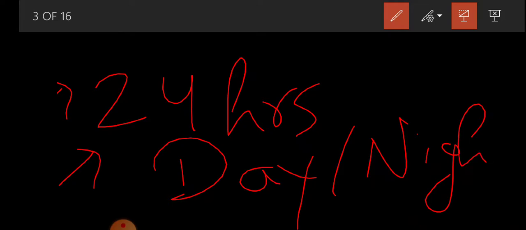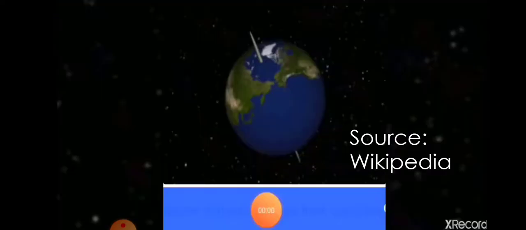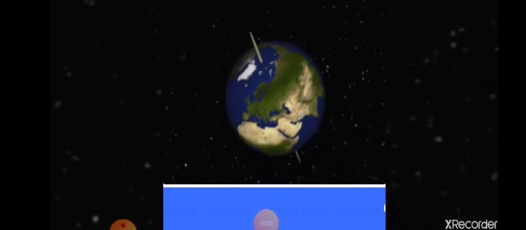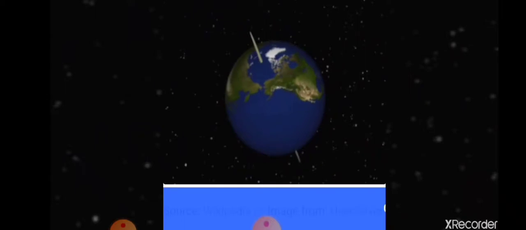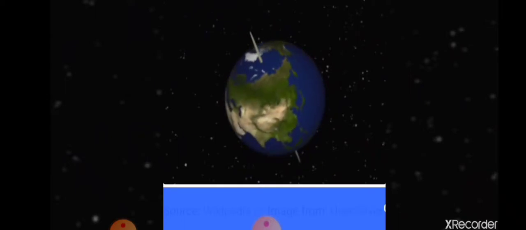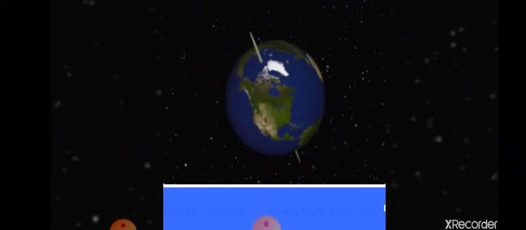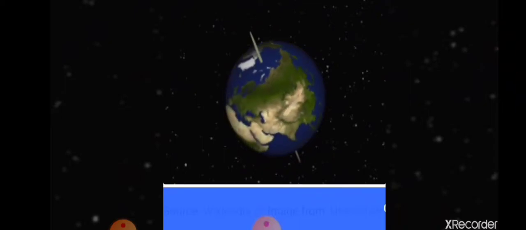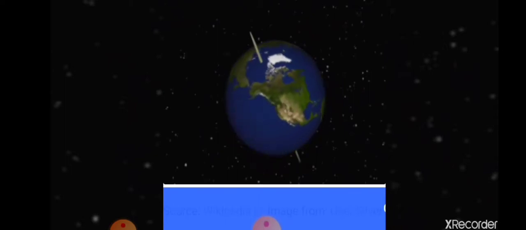You will be able to understand it by this animation. Kindly watch it. So as you can see that earth is moving from west direction to east, and there is a needle like structure going through earth, and this needle like structure is basically showing the axis. But if you will see the satellite images of earth, you will not find any kind of line going through earth like this. It is an imaginary line on which earth rotates, or you can say spins.